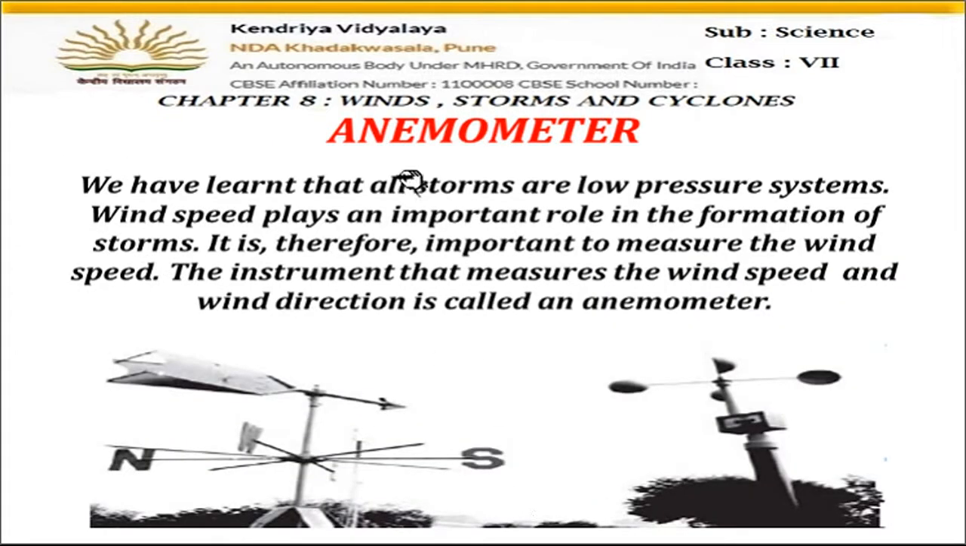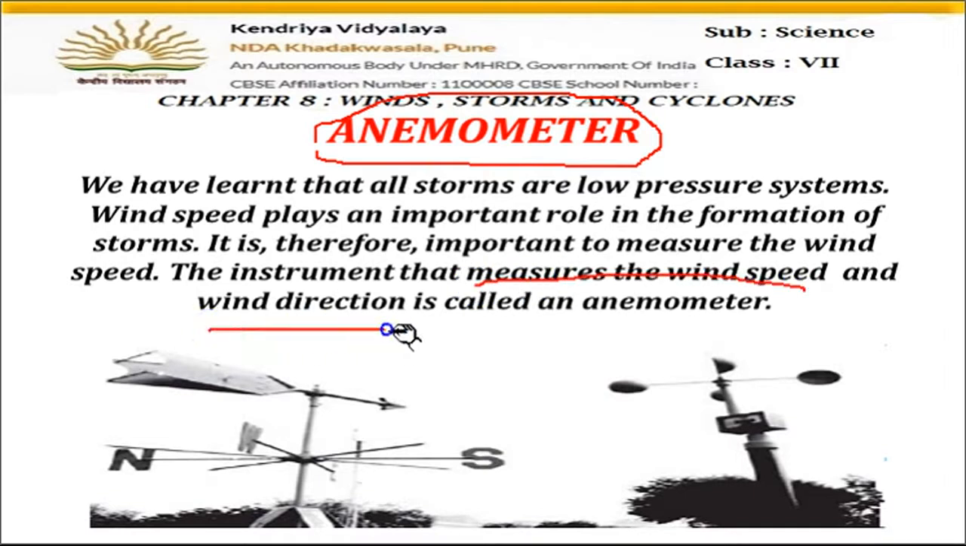Now the next is the anemometer. An anemometer is a device which measures the wind speed and the wind direction. You just have to learn the name, that the anemometer is the instrument used to measure the speed and direction of the wind. This anemometer plays a very important role during storms, because it tells in which direction the storm is coming or the wind is moving. Where is the low pressure area, where the wind is turning now, what is the speed of the wind. With the help of these anemometers, the weather forecast team can prepare their reports.